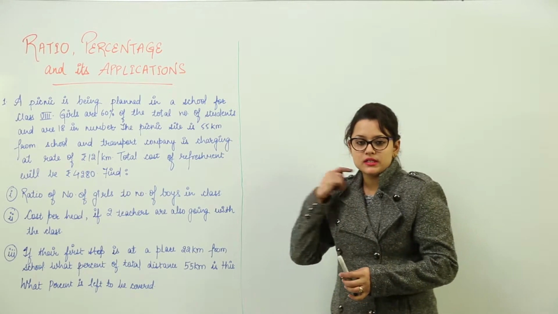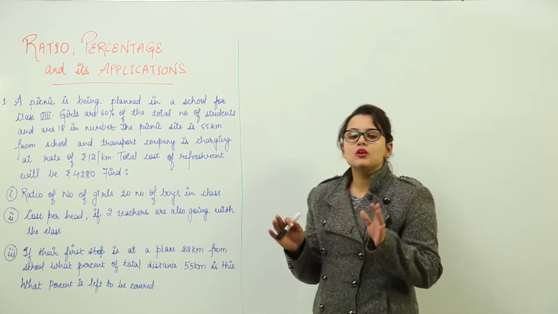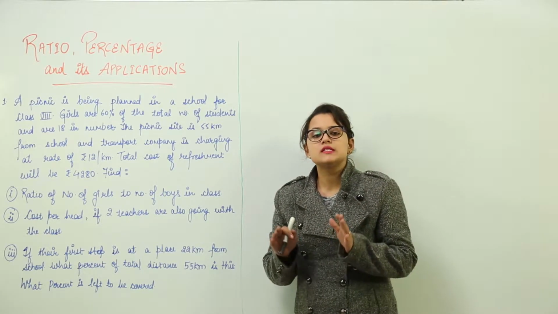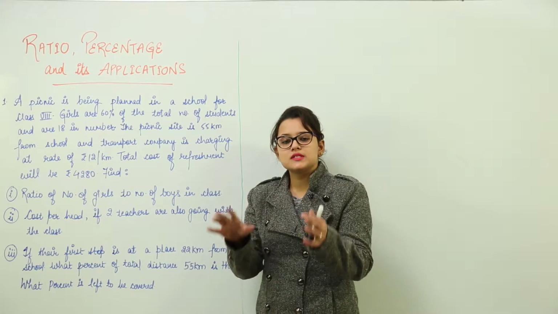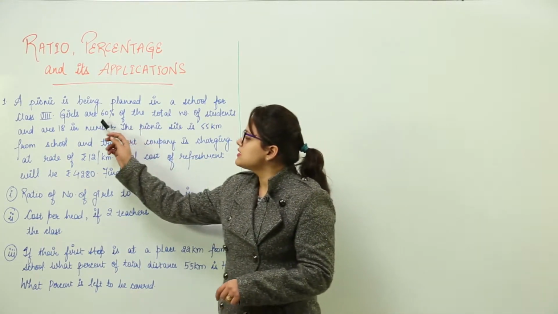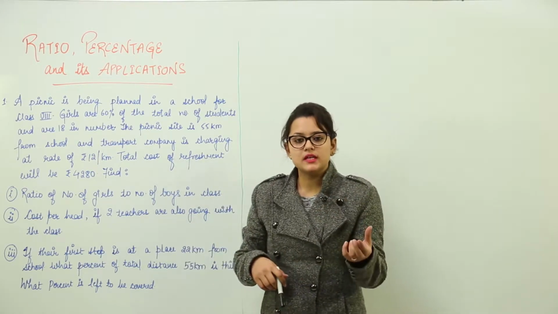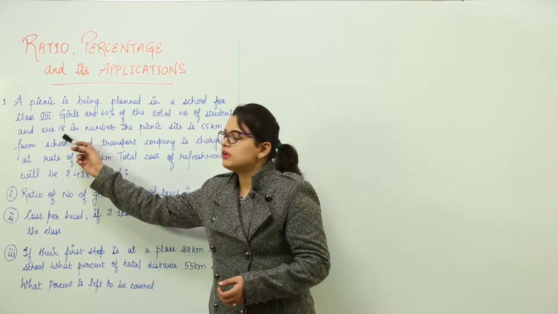So let us first understand what the question is saying. They are telling us that there is a picnic organized by the school for class 8 students. Now 60% of the total students going are girls, and in number they are 18.